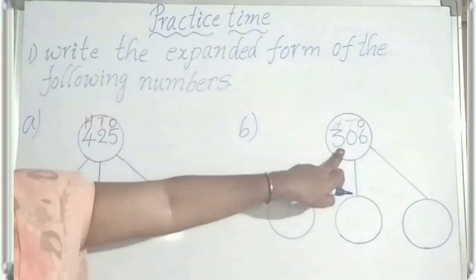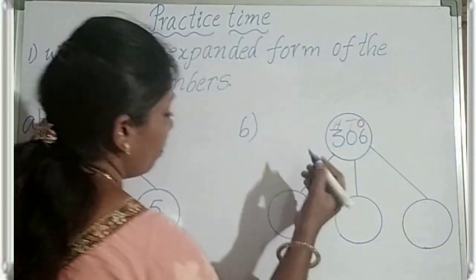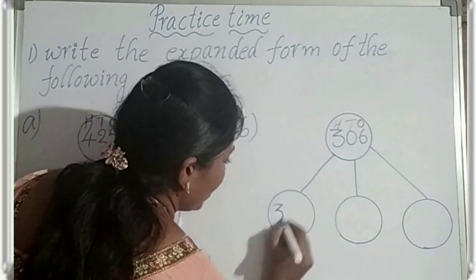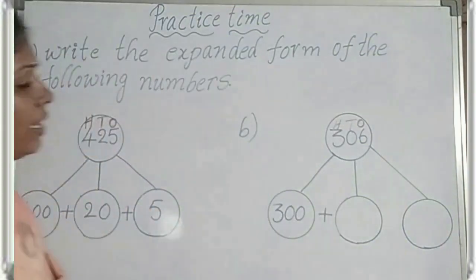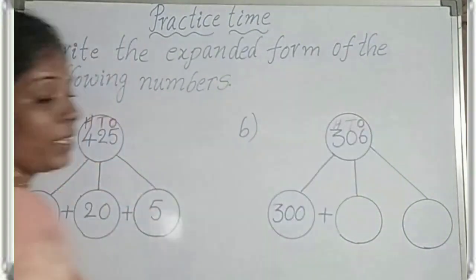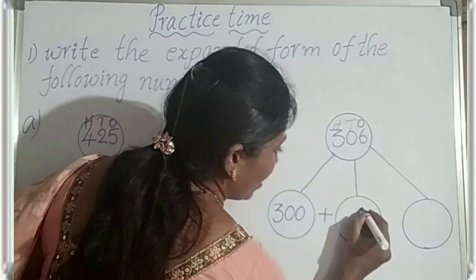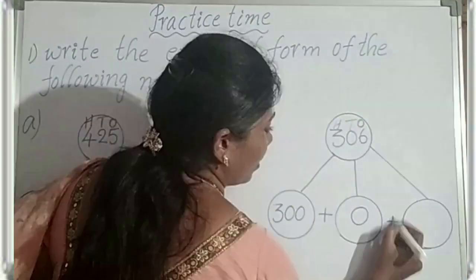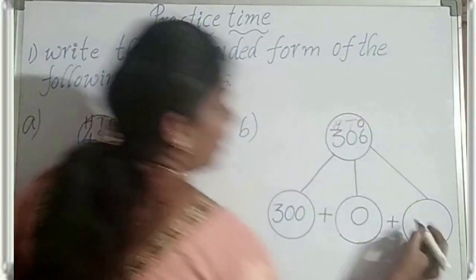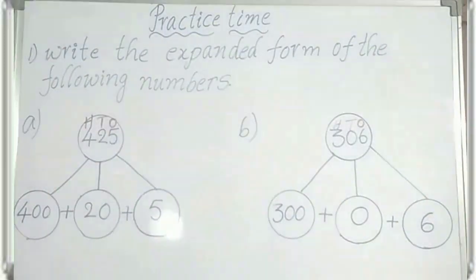First 3. 3 is in hundreds place, so the place value of 3 is 300. 300 plus. Next, 0 in tens place. So the place value of 0 is 0 only. Plus 6. 6 in ones place. 6 ones, 6. It is the expanded form.